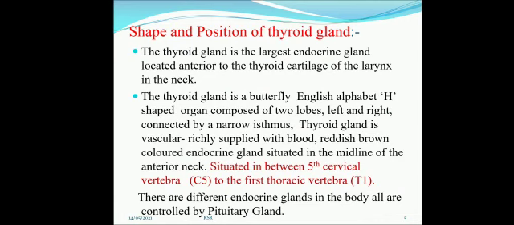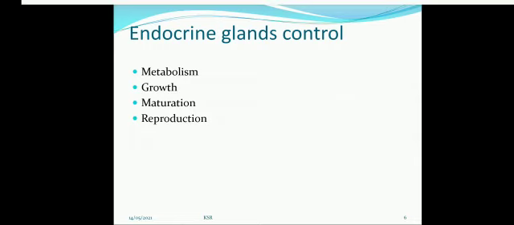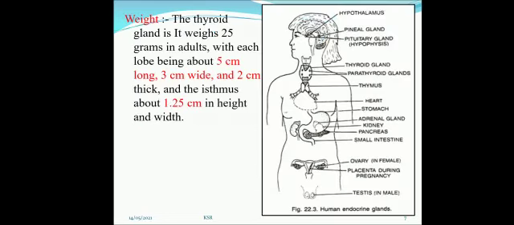There are different endocrine glands in the body. All are controlled by the pituitary gland. As we know, it is the master endocrine gland. Every endocrine gland is involved in growth, metabolism, maturation, and reproduction. Now we can see the position of the different endocrine glands.